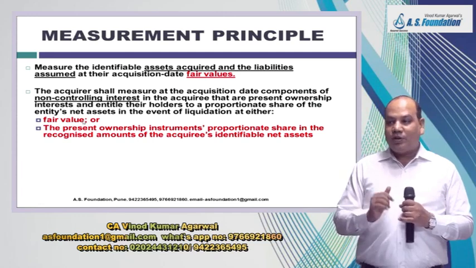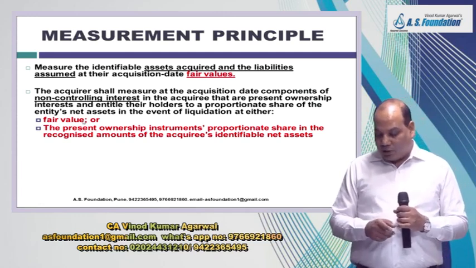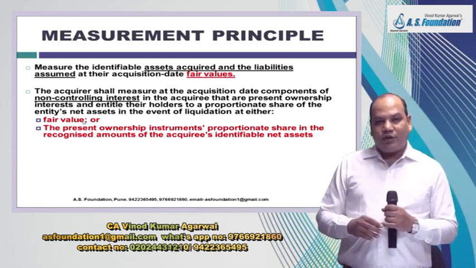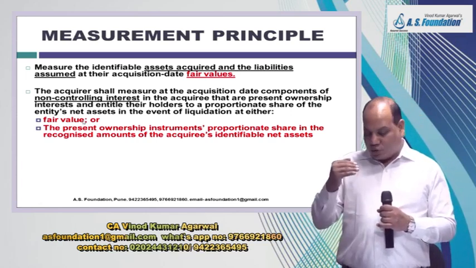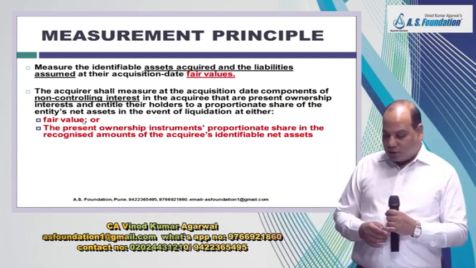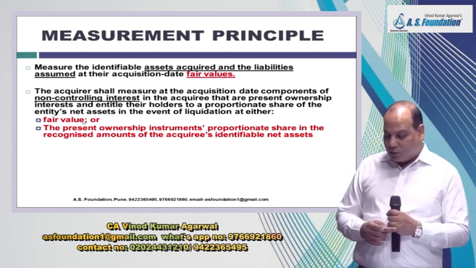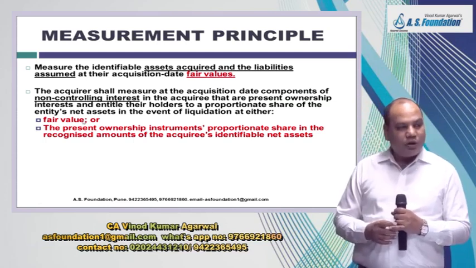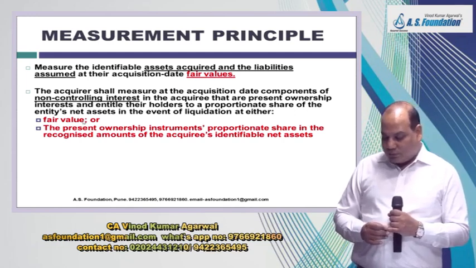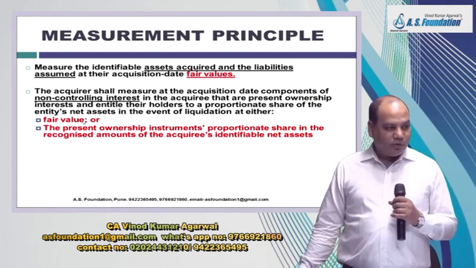Not every company is listed, so getting fair value may be difficult. Therefore they suggested that we should give one more option for recognizing NCI, and that is the present ownership instruments' proportionate share in the recognized amount of the acquiree's identifiable net asset.